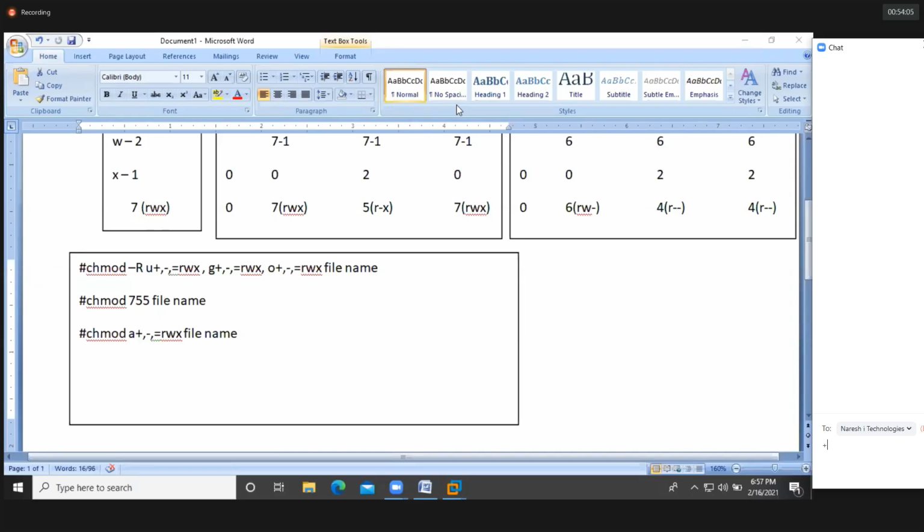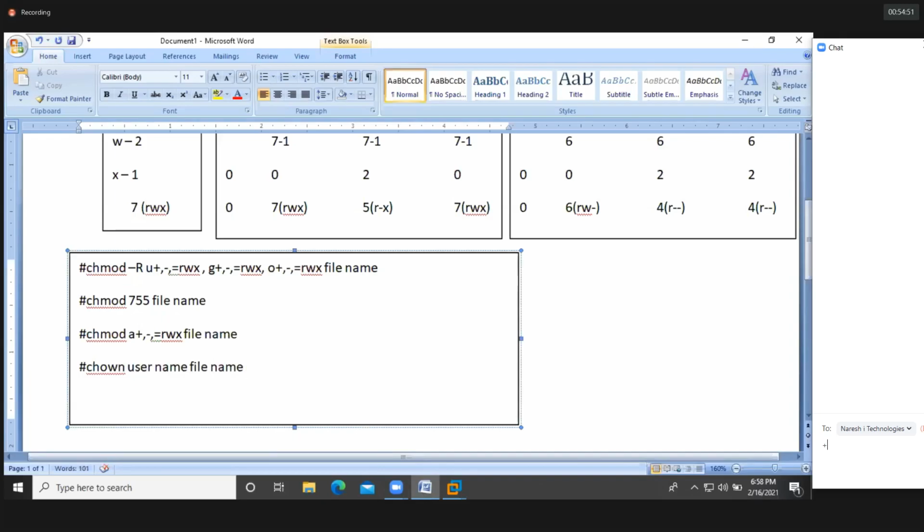Clear, guys? In the same way, I created the Pepsi directory with the help of the root user. Now my intention is I need to change the ownership of the Pepsi directory. I need to provide the ownership to the student user. If you want, you can create a Philip user account and then provide the ownership also. There is no issue. How to change the ownership of a particular directory or file? chown is the command to change the ownership of a particular directory or file. chown, and then we need to provide the username to whom we need to give the ownership, and finally the directory name or file name.